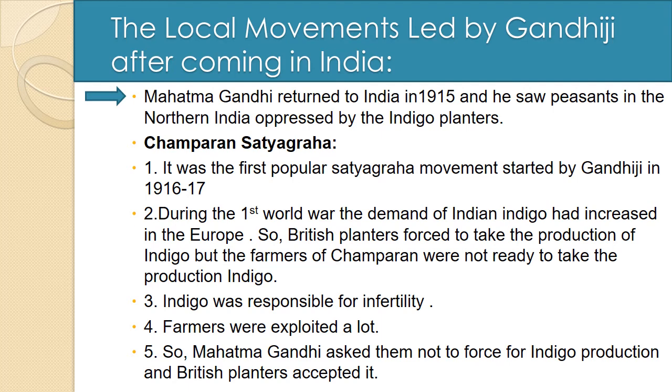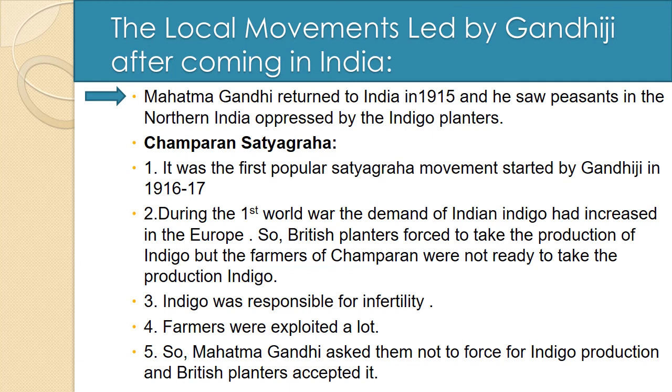During the First World War, the demand for Indian indigo had increased in Europe, so British planters forced farmers to produce indigo, but the farmers of Champaran were not ready to do so. Number three, indigo was responsible for infertility. Number four, farmers were exploited a lot. Point number five, Mahatma Gandhi asked that farmers not be forced into indigo production, and the British planters accepted it. In this way, Mahatma Gandhi succeeded in solving the problem of Champaran.